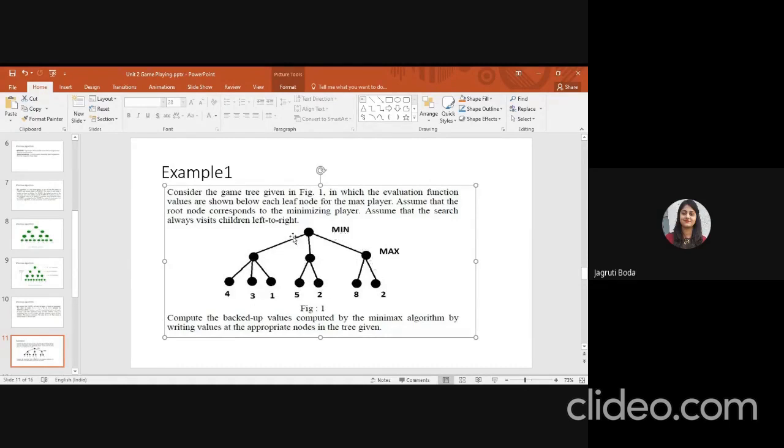Now this layer has a minimum value. So which has a minimum value? 4, 5 and 8. So your right answer is... calculate in your book and then tell me the answer.